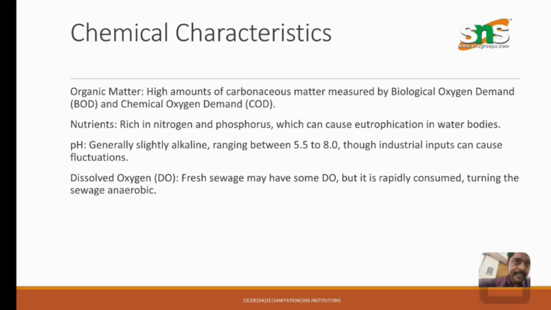pH: generally slightly alkaline, ranging between 5.5 to 8. Industrial inputs can cause fluctuations. So below 6 is called acid, above 6 is called base, that is alkaline. So industrial inputs can cause fluctuations in the chemical characteristics. Then dissolved oxygen, that is DO. Fresh sewage may have some DO, but it is rapidly consumed, turning the sewage anaerobic. That is, the oxygen is supplied manually.